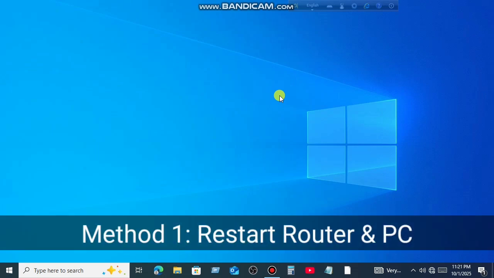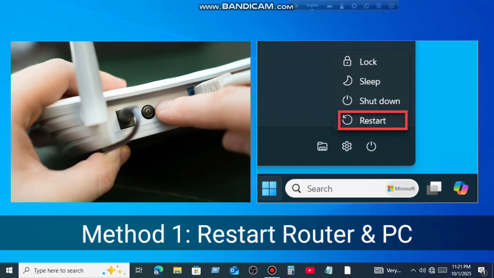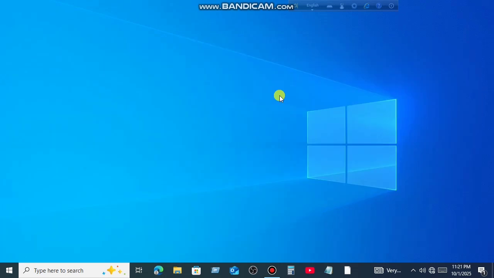Method 1. Restart router and PC. You can restart your Wi-Fi router and also restart your computer. Many times, this simple step solves the issue.